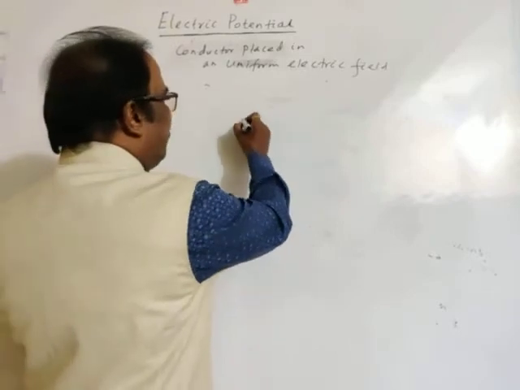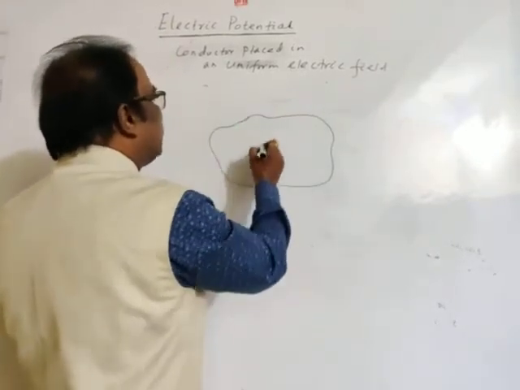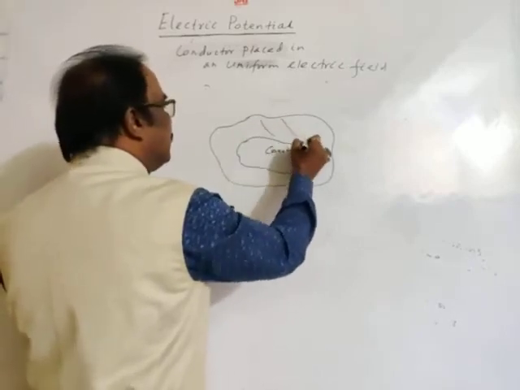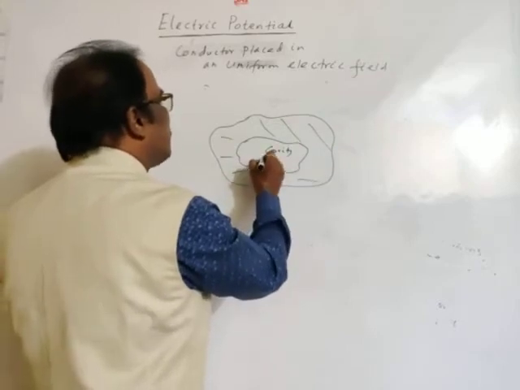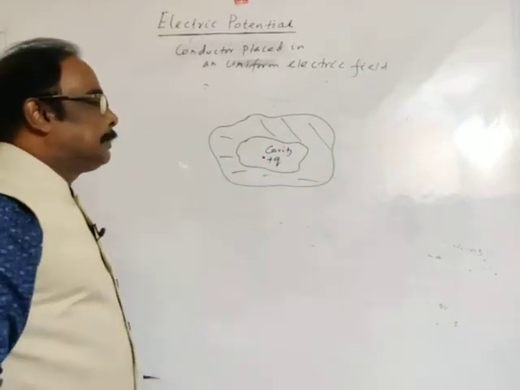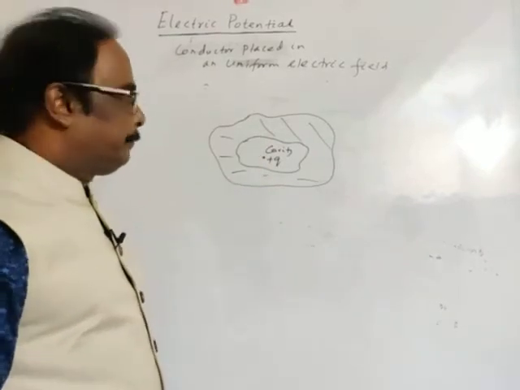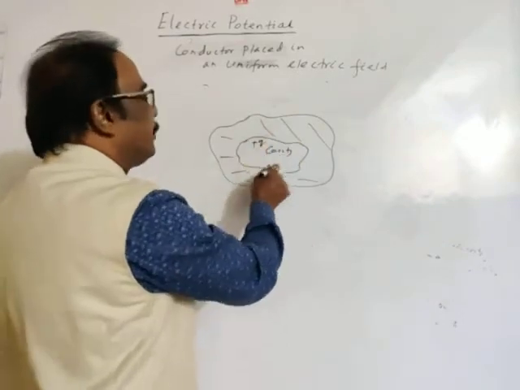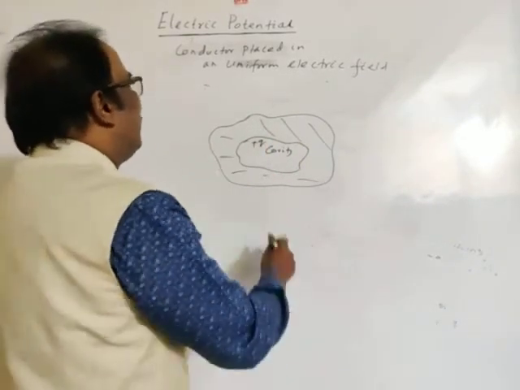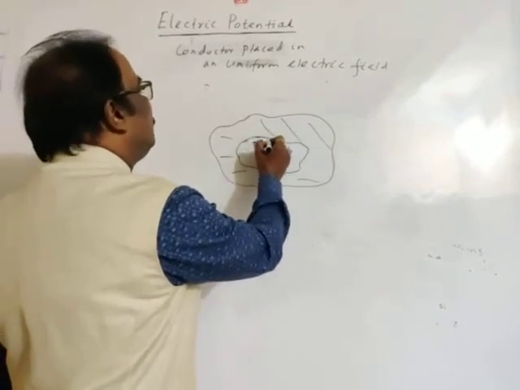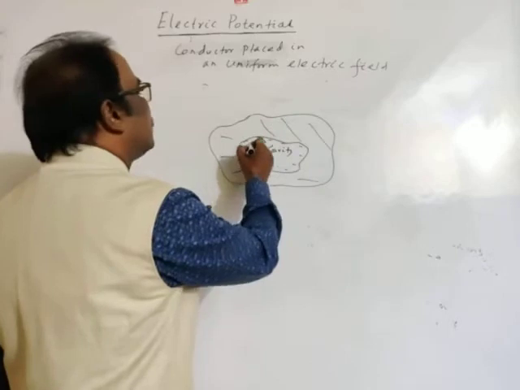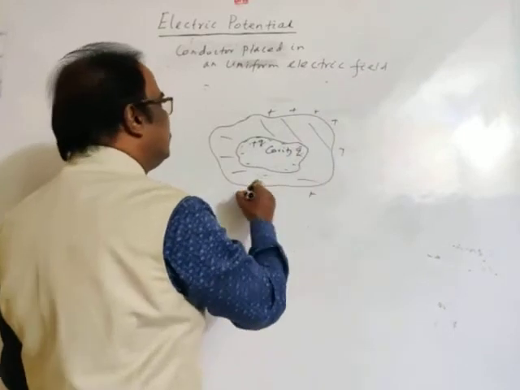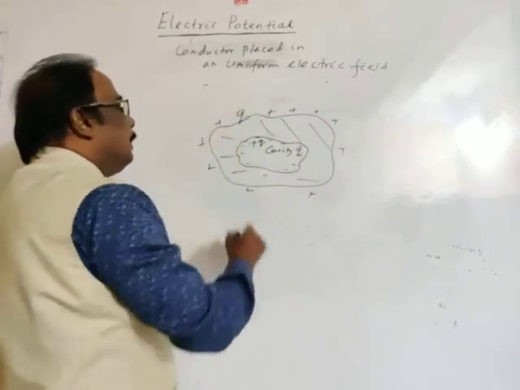Suppose this is a conducting body with a cavity. This is the cavity, and this is the conducting body. Suppose some charge, let Q, is given to the conductor. Then what will happen? If Q is given, then the induced opposite charge will develop. Inside it, this is minus Q, and outside this will be positive. Total charge will be plus Q.